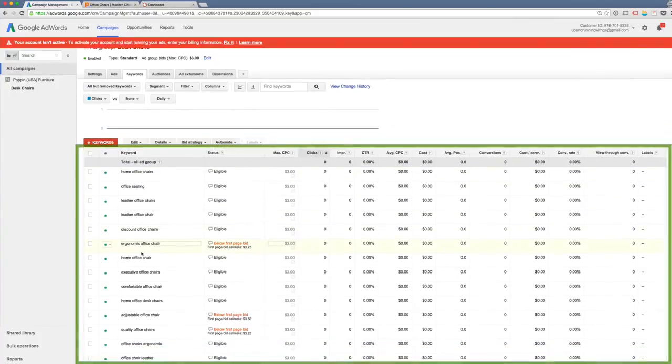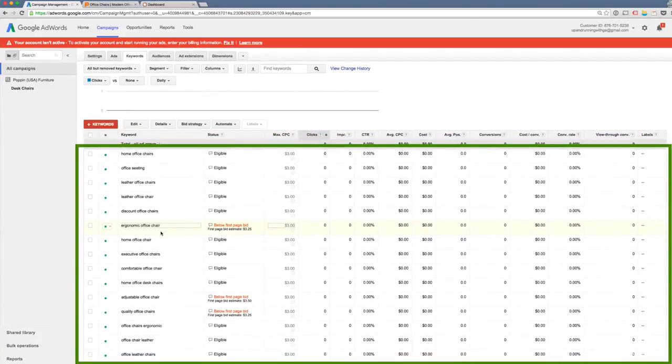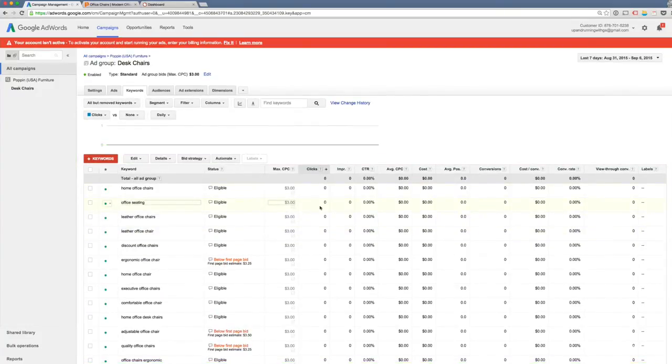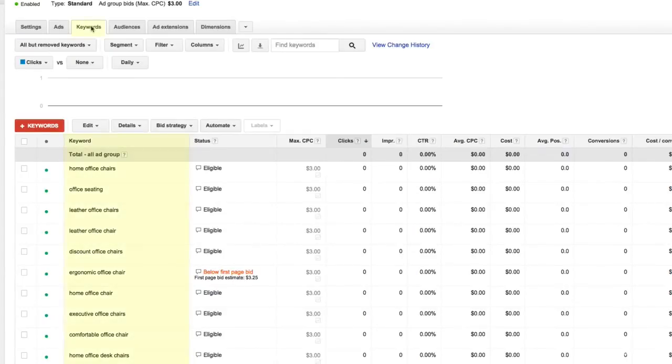This main area where you're seeing your columns and your rows, this is your data view. When I say data view, I refer to this square where we're seeing all the data, all the actual columns and rows. And as we advertise, all these zeros are going to change to numbers as we get clicks, as we get impressions, as our click-through rate starts coming in, all those types of things. And the most important thing to notice is we're at the keyword level in our campaign. We're under the keywords tab. So this keywords tab is giving me a sense of the keywords in my account. This is going to give me an overview of all the data. It's going to give me an understanding and a view of whichever keywords are in this specific ad group that I'm in.